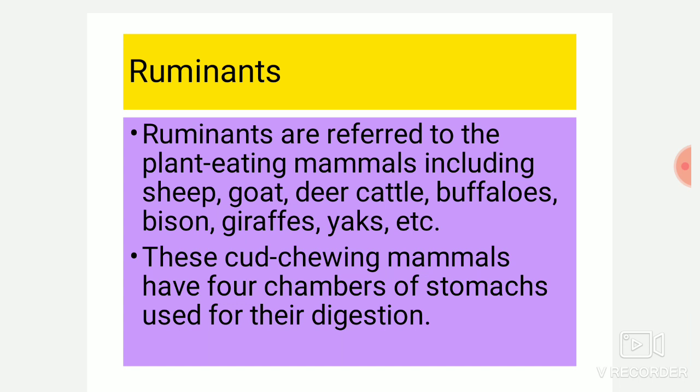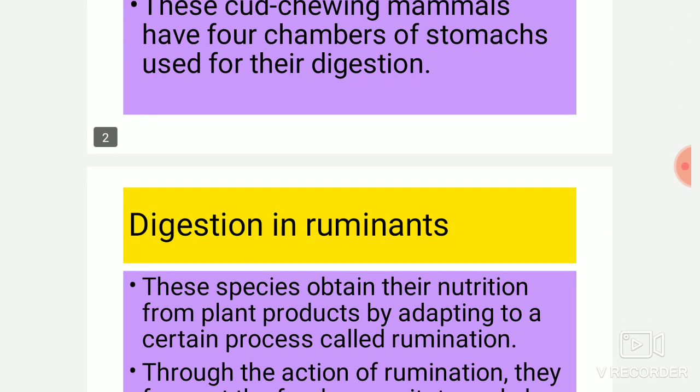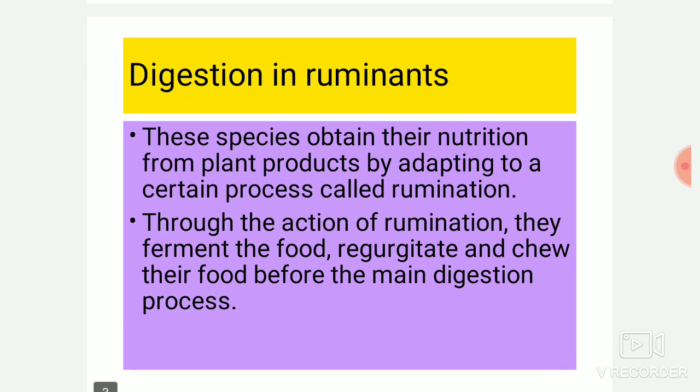So these cud-chewing mammals have four chambers of the stomach used for their digestion. Their digestion process is actually quite different from the human digestive system. These species obtain their nutrition from plant products by adapting to a process called rumination. When they keep on chewing the cud, that is termed as rumination. Through the action of rumination, they ferment the food,